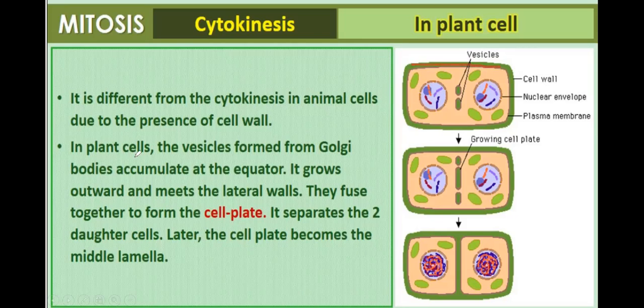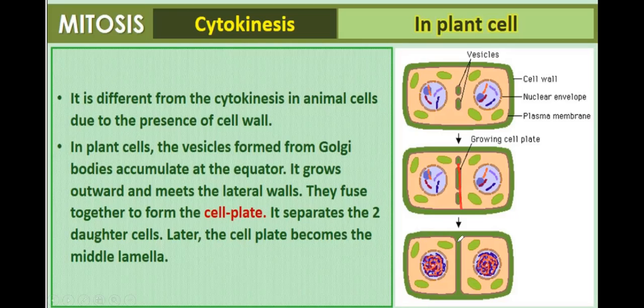In plant cell, vesicles are formed from Golgi bodies. These vesicles accumulate at the equator, and they grow outward and meet the lateral wall.